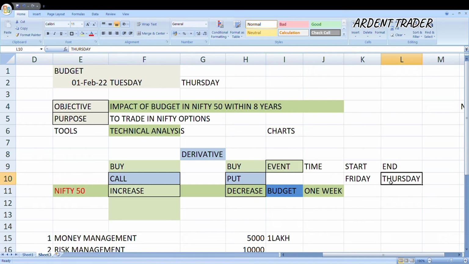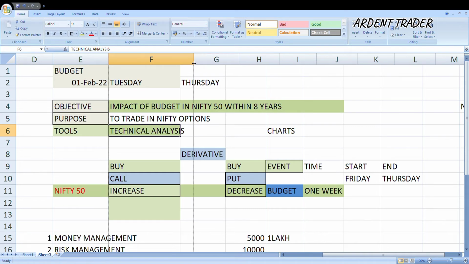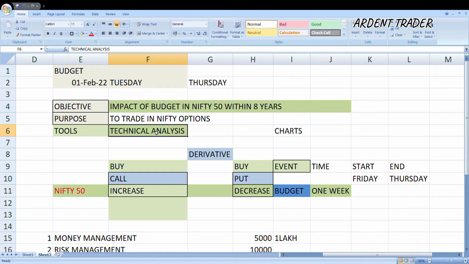Enough of this discussion, but before moving into the main part, I would like to tell you the tool which I'm using to do the research. It is a very basic tool which is known as technical analysis. If you are not abreast with the concept of technical analysis, it is a study of simple charts. There are a few assumptions also which I'll not focus on right now. I'm not using any sophisticated techniques because I'm thinking that everybody should be able to understand what I'm trying to explain.